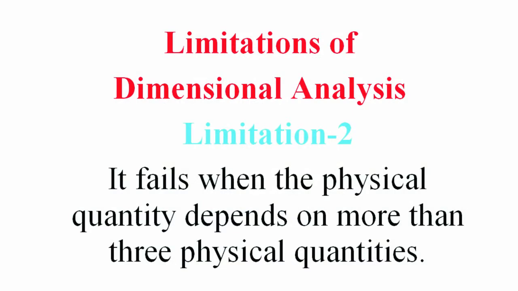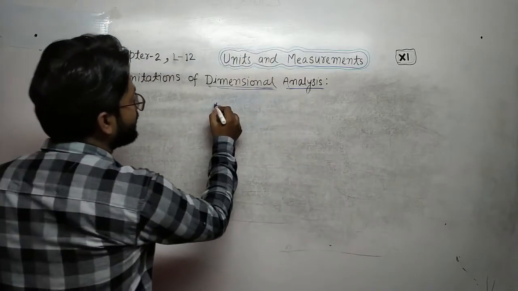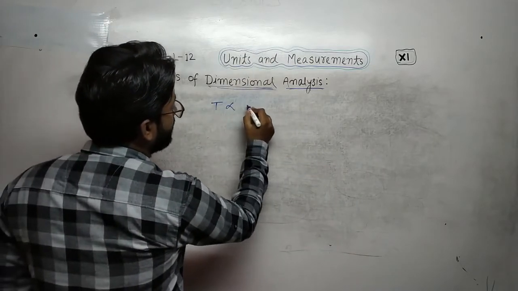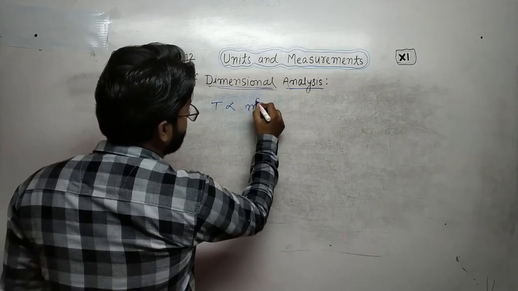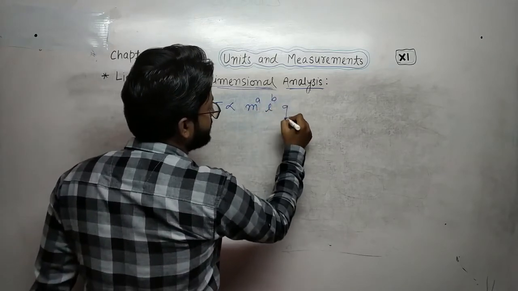Second point is, it fails when a physical quantity depends on more than three physical quantities. We have derived T directly proportional to mass to the power a, length to the power b, and g to the power c.